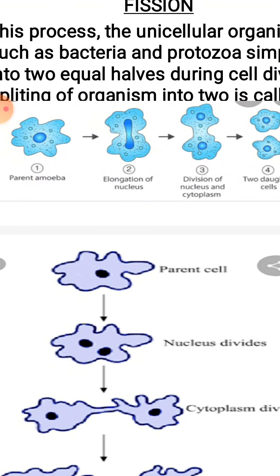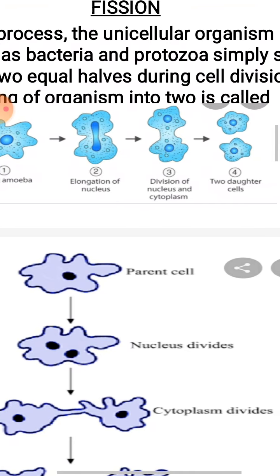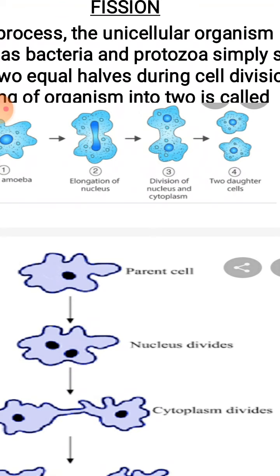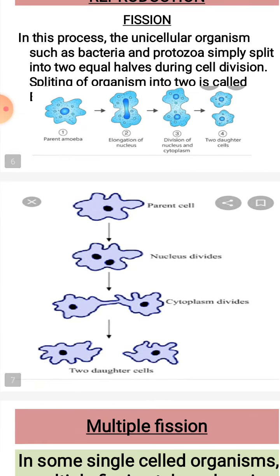Dear children, see the figure. In the first figure, it is the parent amoeba. Then see the second figure, the elongation of the nucleus takes place. See in the third figure, you can easily see the division of the nucleus into two. After that, the cell divides into two daughter cells. This type of splitting into two is called binary fission.